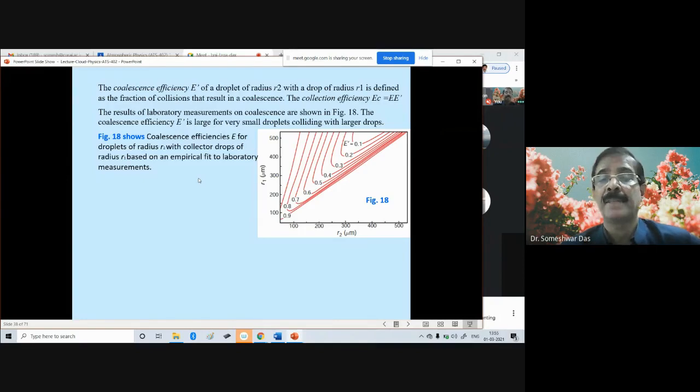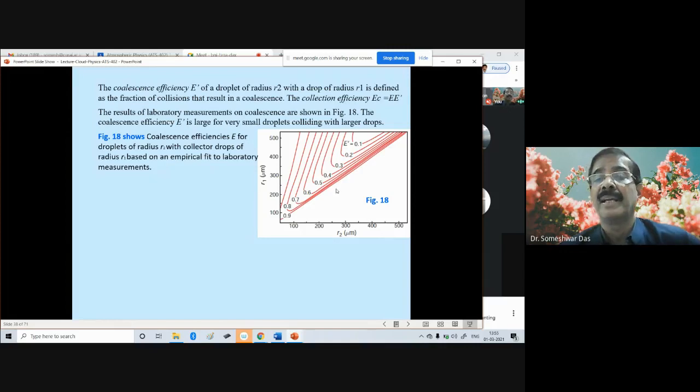So what does this mean? This diagram is indicating that suppose R1 and R2 are very large, let's say R1 is 500 micron. R1 is your collector droplet radius, and R2 is your smaller droplet radius.